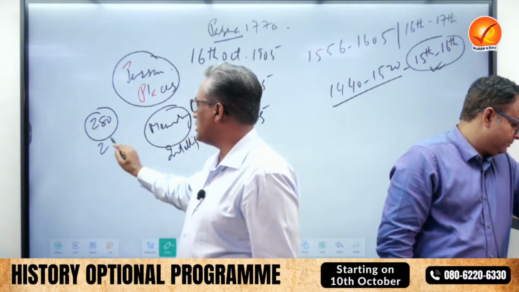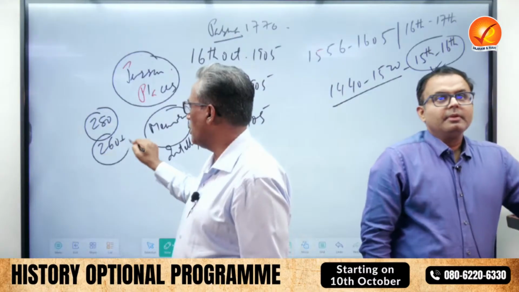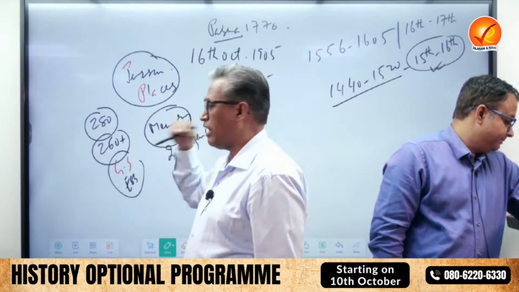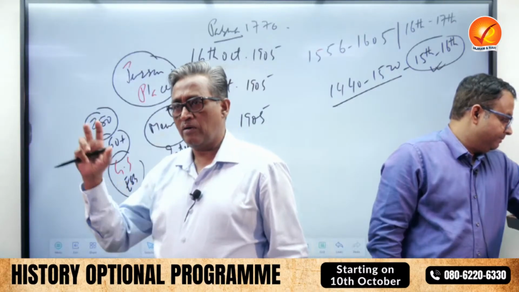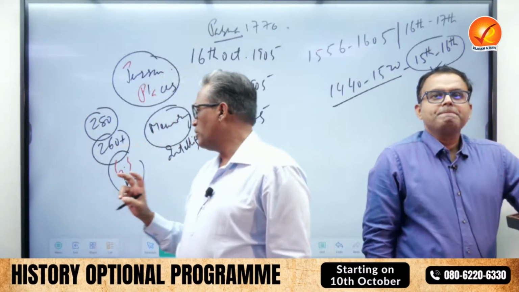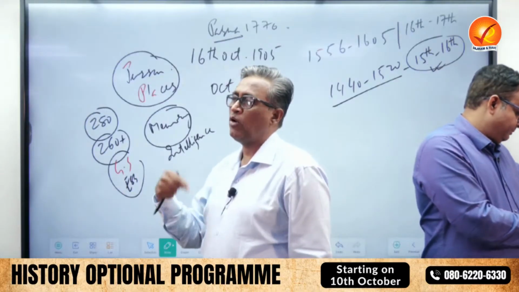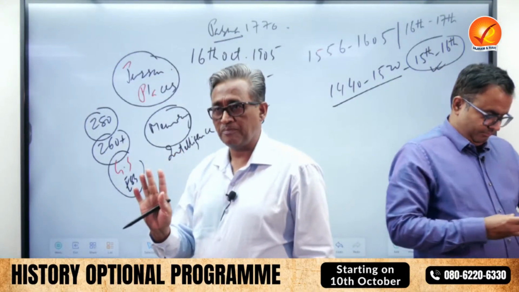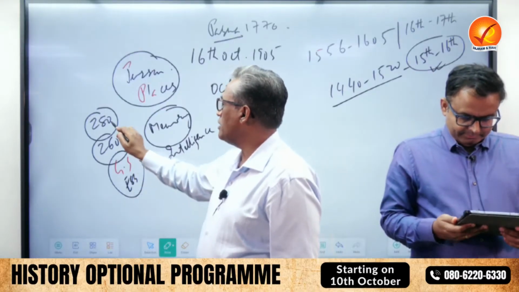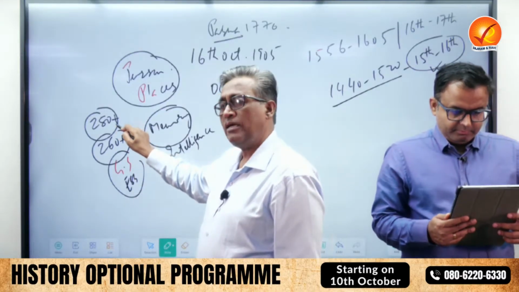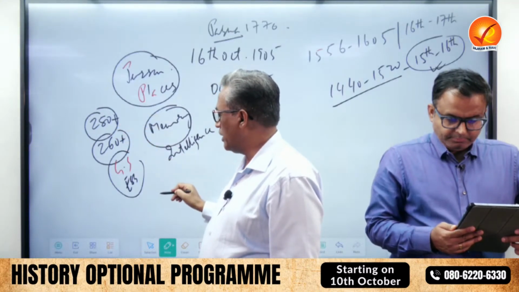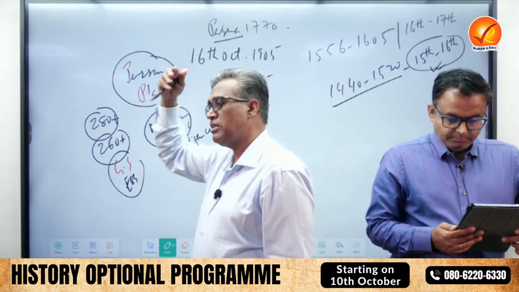Once you get 260 plus in your optional and in your GS and essay, you are just national average. What people get, say 410, 420 in GS, 125 to 120 in essay, you would be called for interview. That is for sure. You're taking note? That's the average mark. But our target is to make sure you get 280 plus. And then it would guarantee that whatever marks you get in other papers, your name is in the list.